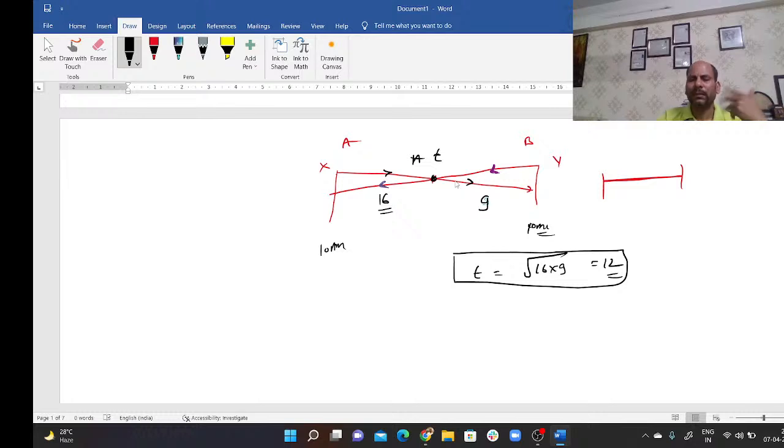Sometimes they can give it in one way, or sometimes in another way, like initially they meet in 12 hours and they miss one of the two values. So if I say X is taking time T1 and Y is taking time T2, then T equals the square root of T1 into T2. So whatever is given, you can put the value here and find the result.